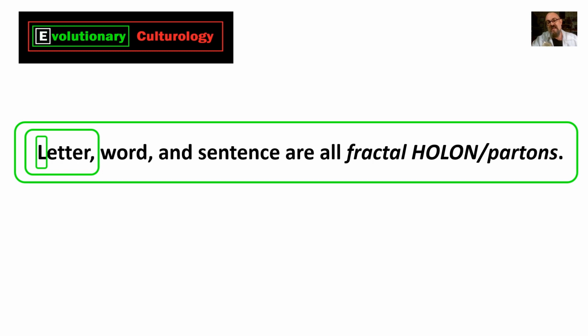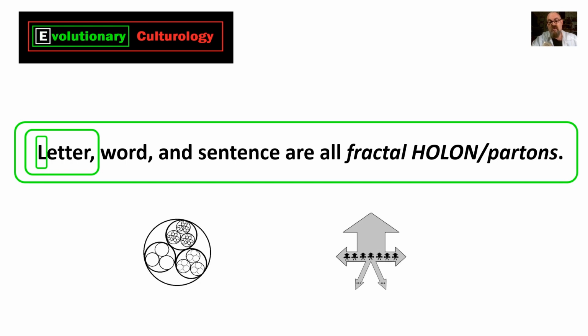So there are 3 scale levels of the fractal Holon parton: letter, word, and sentence. And they're all units of culture, and they're all structured and function as fractal Holon partons. This is just an example in the domain of written language, but it applies to all domains, and not just culture, but everything in nature, everything in biology, everything in culture. They're all structured and functioning as fractal Holon partons. Wonderful.